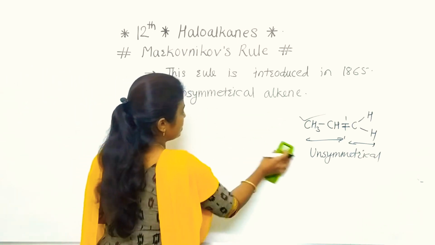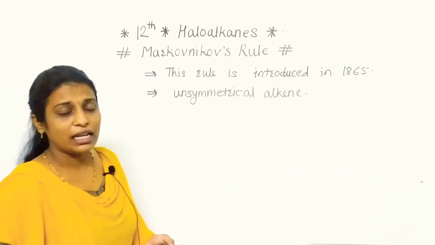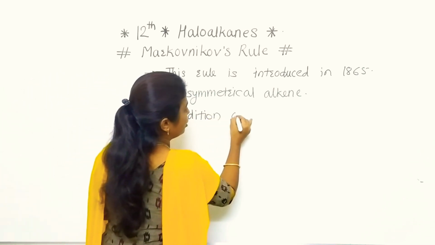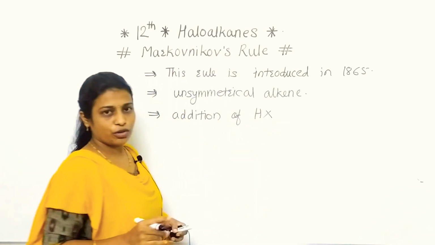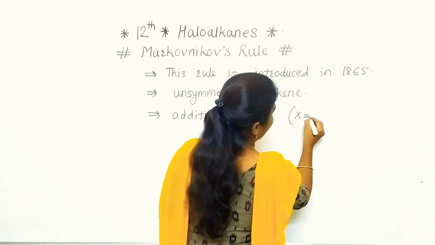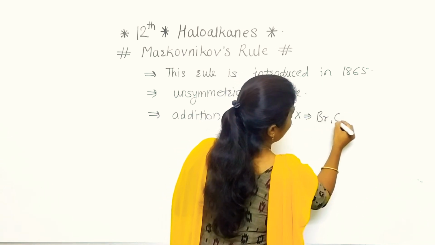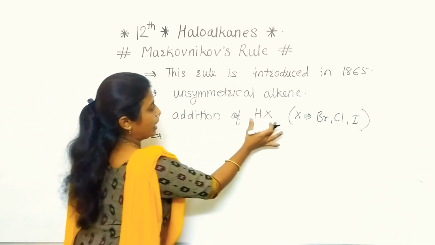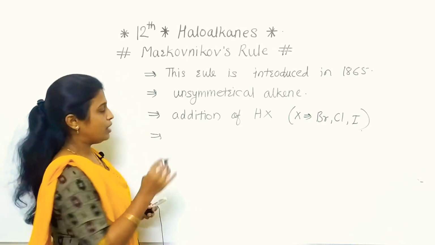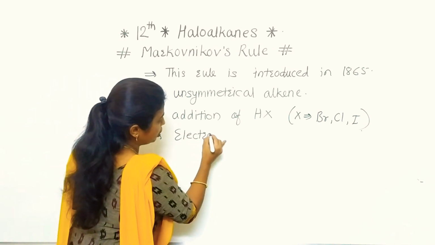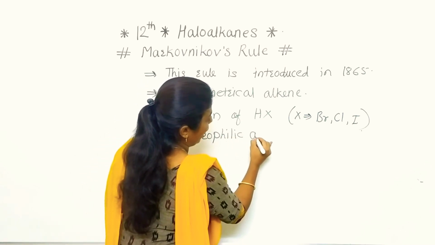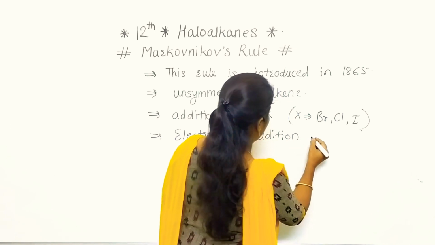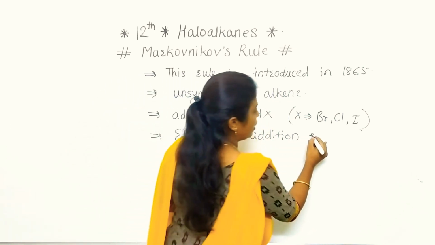Now if we consider the unsymmetrical alkene, there is an addition of what? There is an addition of HX. Clear to everyone? In that, X can be bromine, chlorine or iodine. Next, the addition of this HX to the unsymmetrical alkene is an electrophilic addition reaction. Keep in mind that all these points are very important.